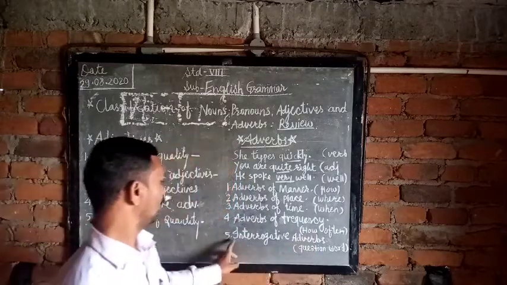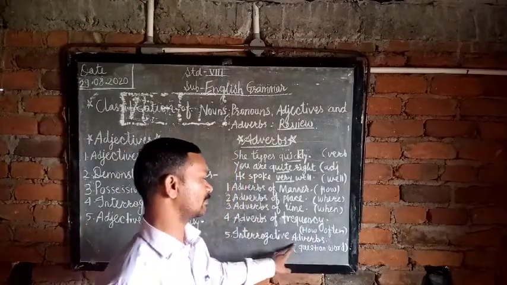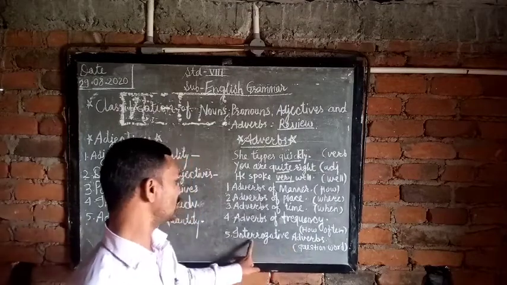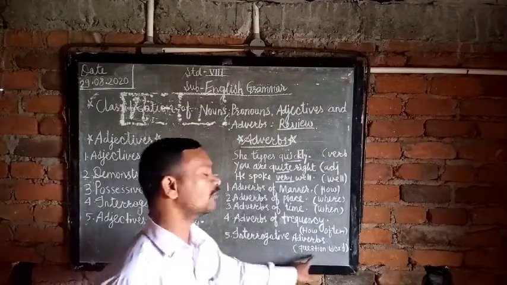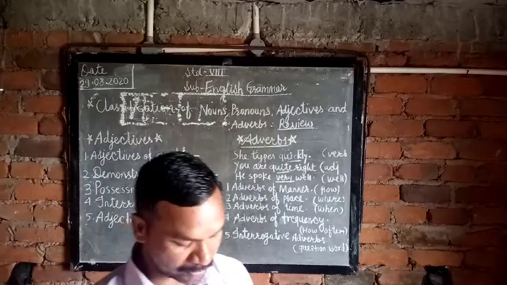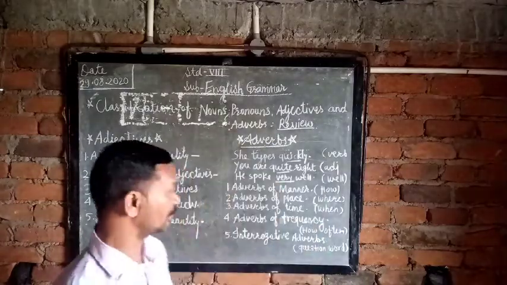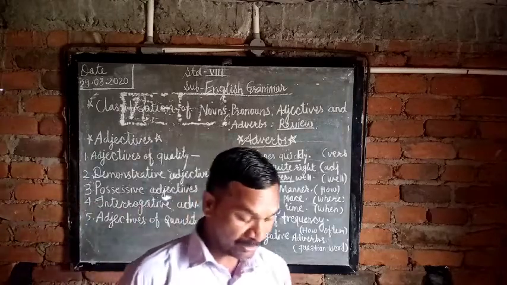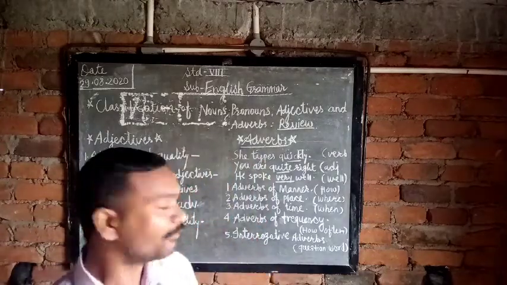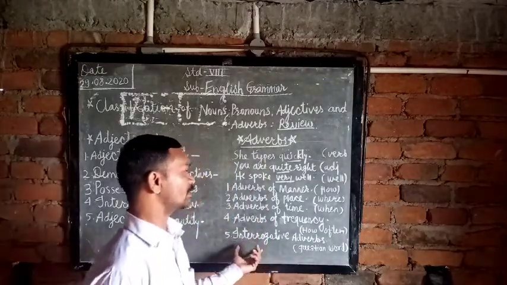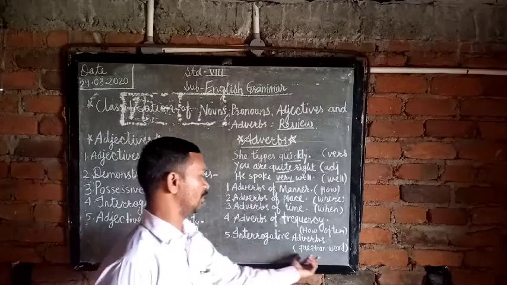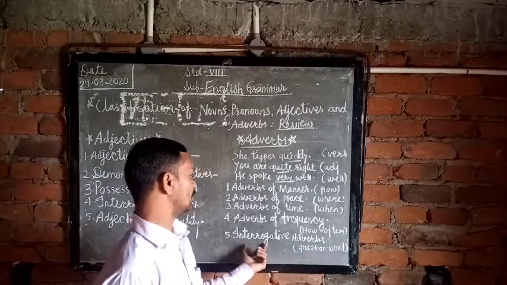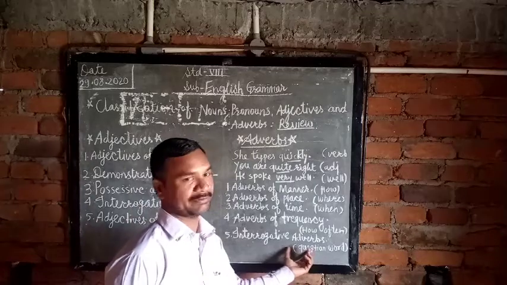Okay. Now interrogative adverbs. Everyone knows what the meaning of interrogative is? Question words. When you are dealing with the question WH words, how, why, when, where. So these are the WH words. When you ask the question, you get the answer. This is called the interrogative adverb.